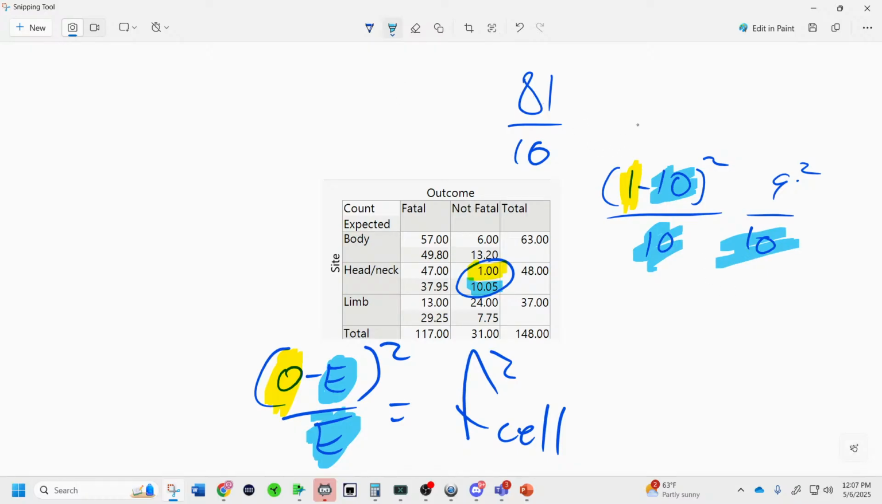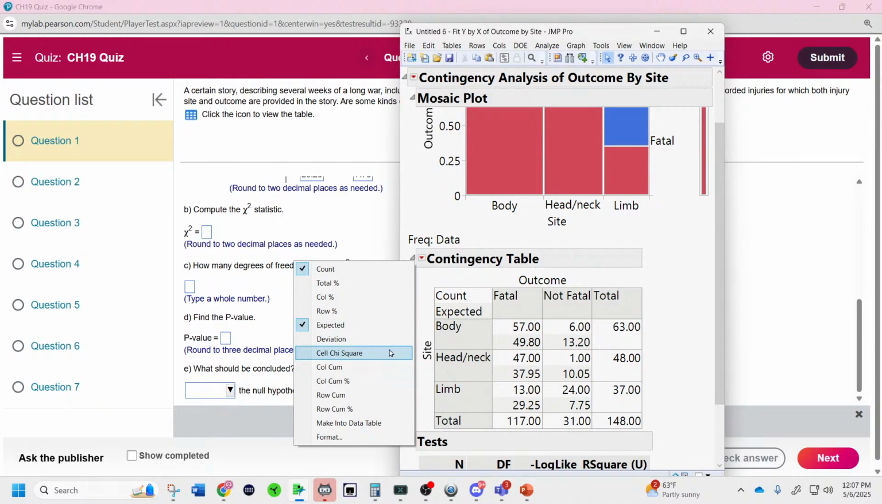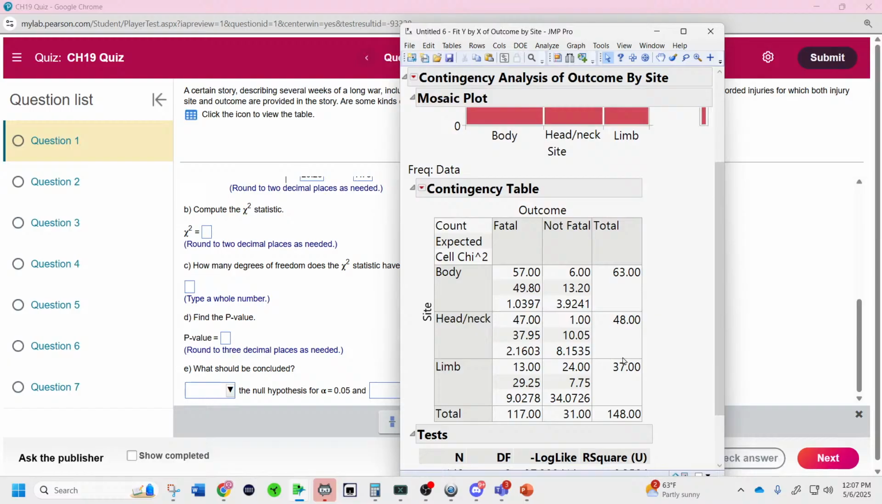So we should get about 8.1, or it's actually going to be a little bit smaller. It's going to be about 8.1, very close to it. Let's find out what the answer is. The cell chi-squared for that one is 8.15. Once again, it's just carrying decimals that we didn't carry. And you do it for all of these.